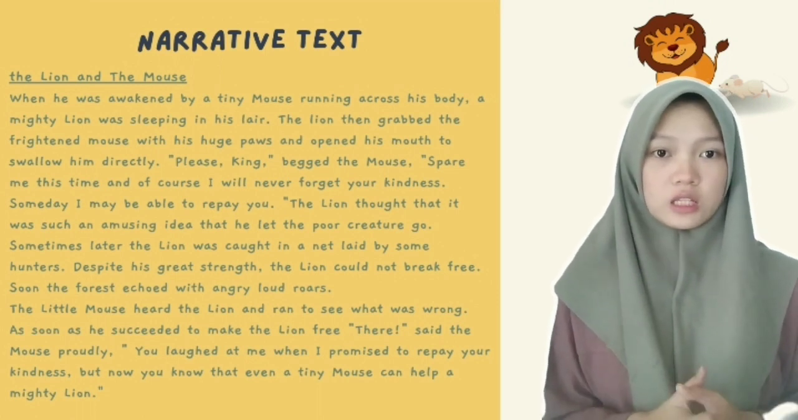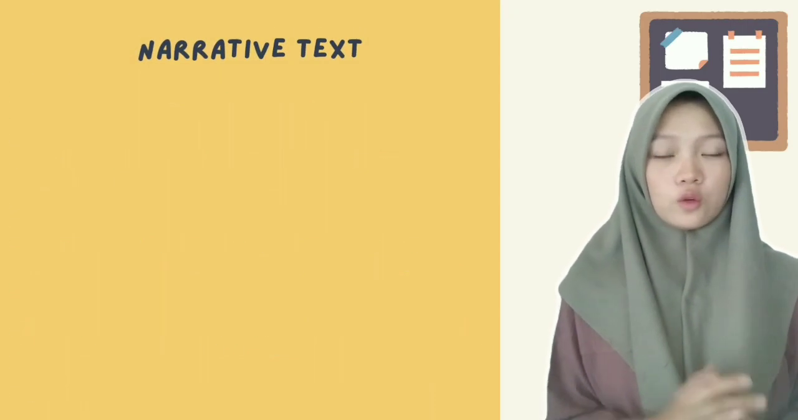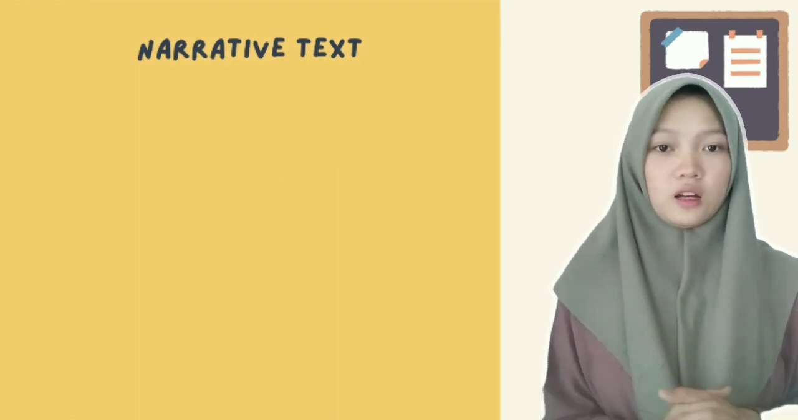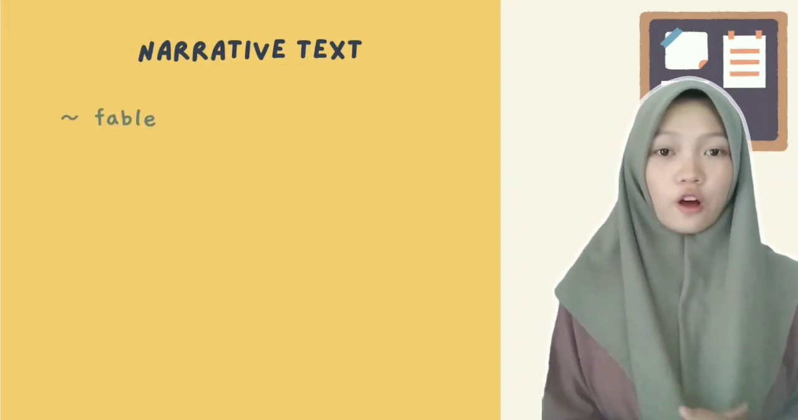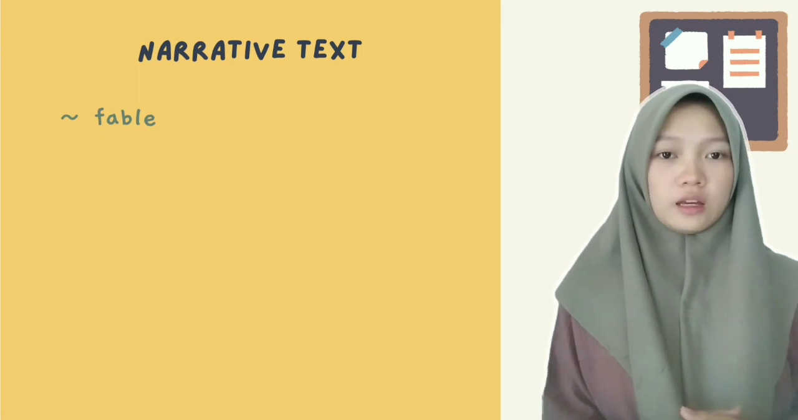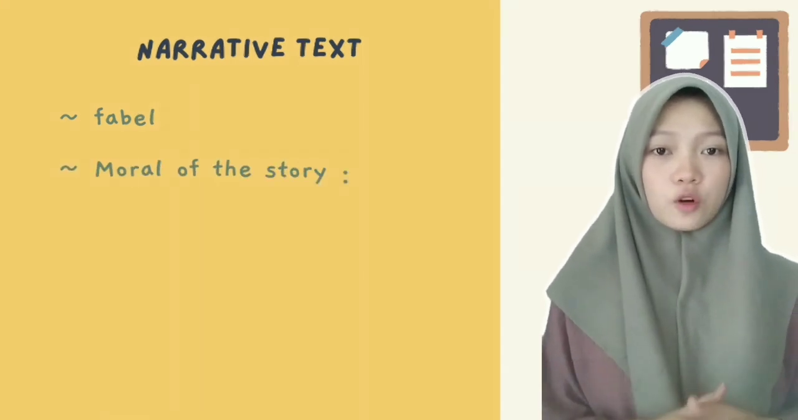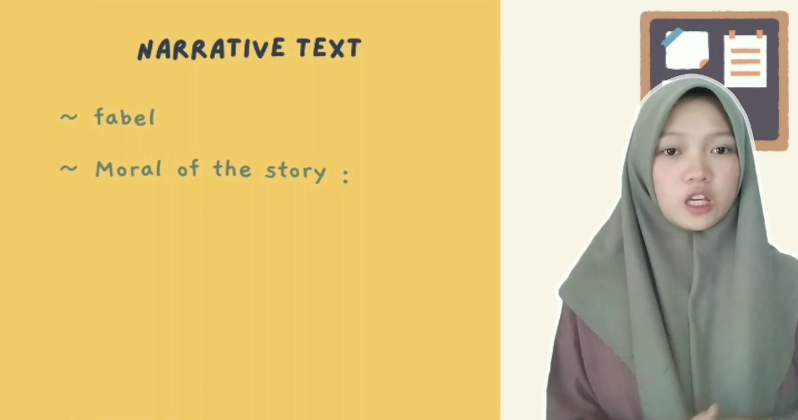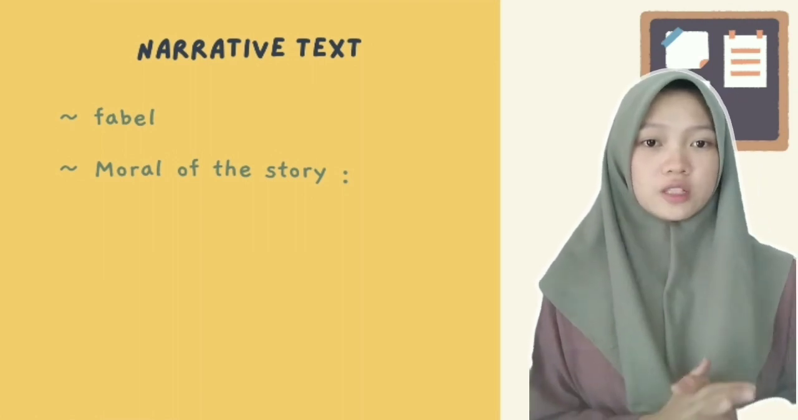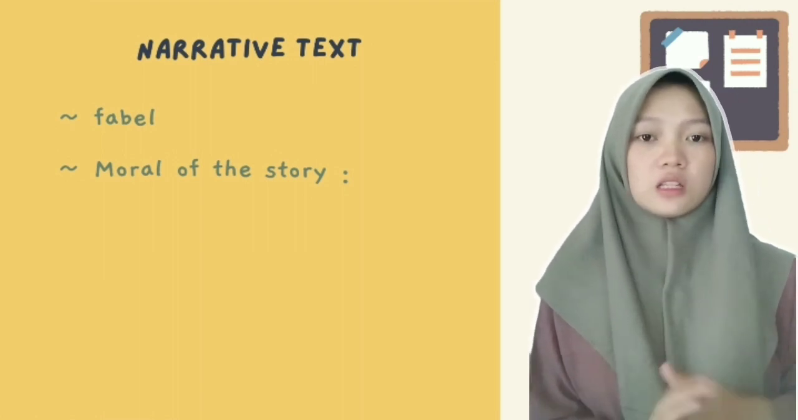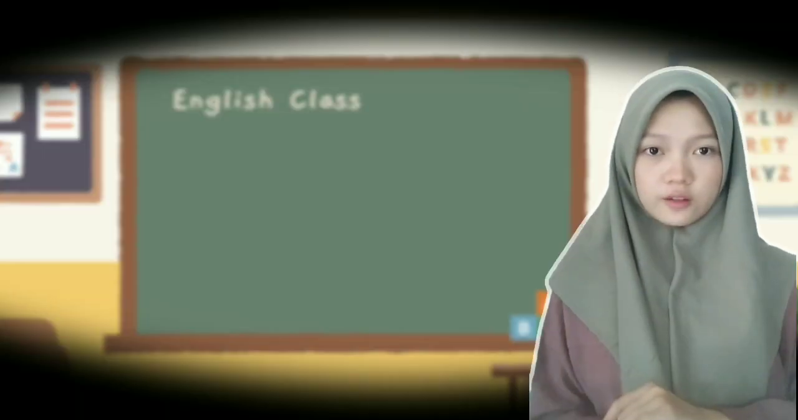After we read the story earlier, we will know that it is a narrative text with the type of fable. And apart from that, there is a moral message in the story, namely, don't look down on something, even if it's a small and weak thing.